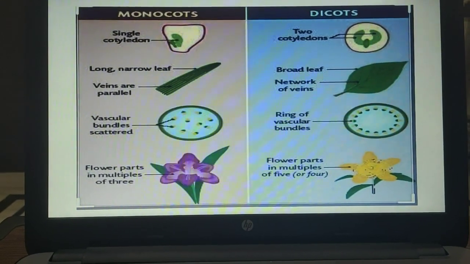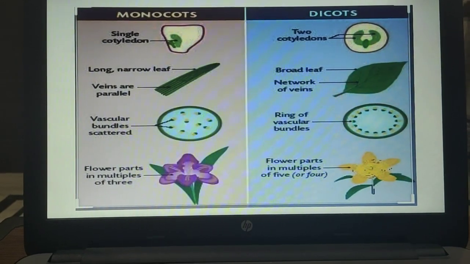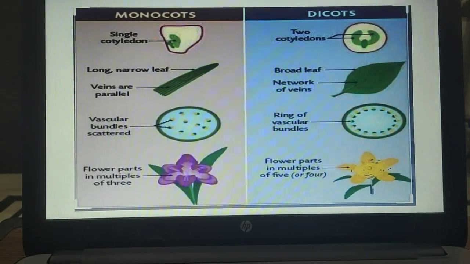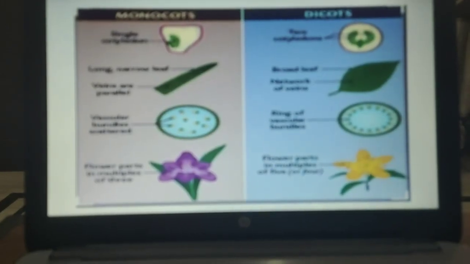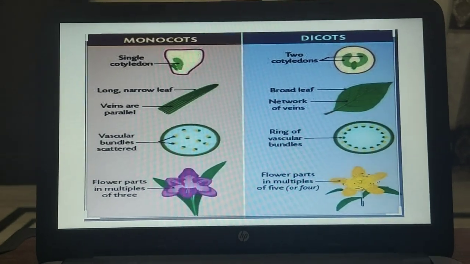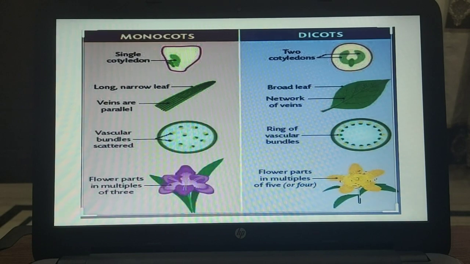Vascular bundles are scattered in monocots, whereas a ring of vascular bundles is present in dicots. Flower parts occur in multiples of 3, that means 3, 6, 9, whereas the flower parts are in multiples of 5 or 4 in dicots.